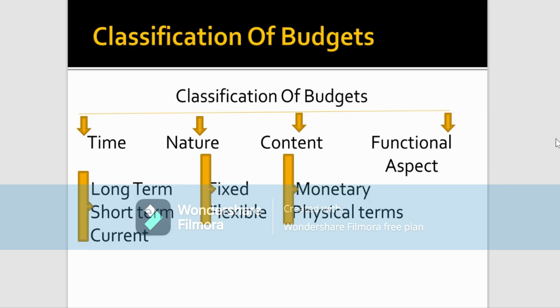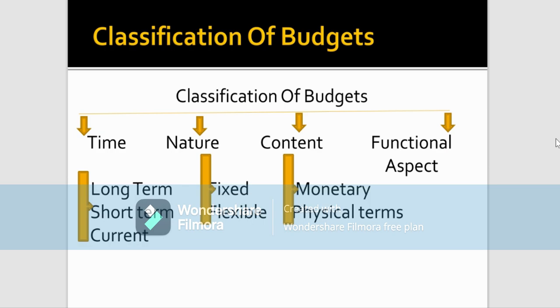Moving on, the next basis is the nature. Depending on the nature, there are two classifications, one being the fixed budget and the second being the flexible budget. We will deal with them in depth in the following slides, and with a couple of sums that we will be solving, you will be able to understand it in a much better way. But on a basic note, fixed budgets are those prepared on the basis of a fixed or given level of activity.